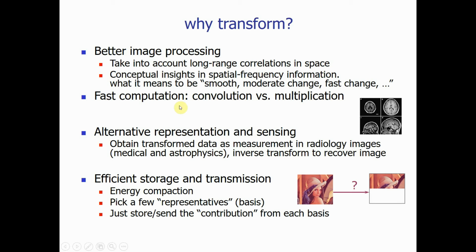Next one is fast computation. If we take an example of convolution which we have covered in the previous video, I have given the link in the description. You can go and check. Convolution is a series of steps. More accurately, convolution is nothing but integration or summation of multiplication and addition. So the entire series of three steps can be converted into a single step in frequency domain, that is just by multiplication. So it's very easy and fast for computing convolution, as convolution is a very important process in digital signal processing.